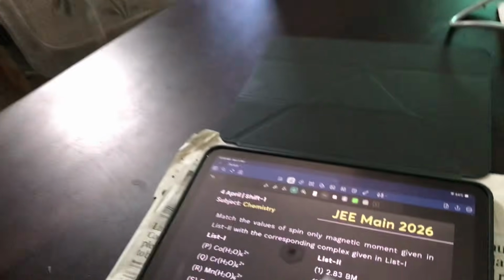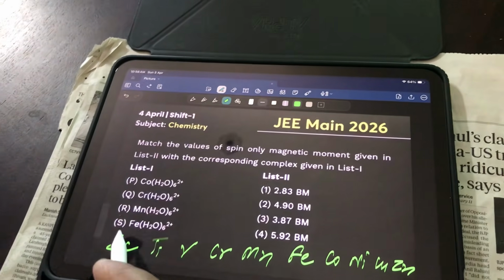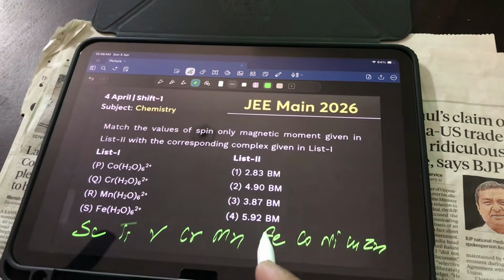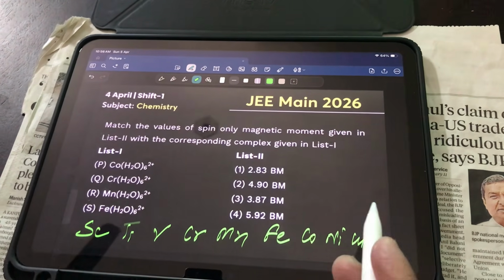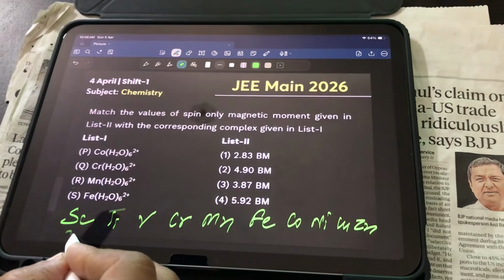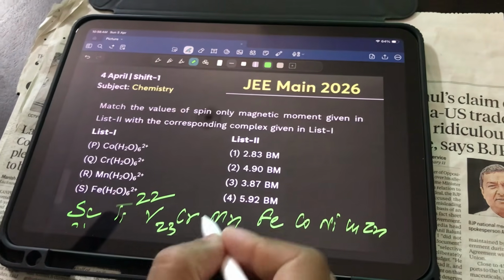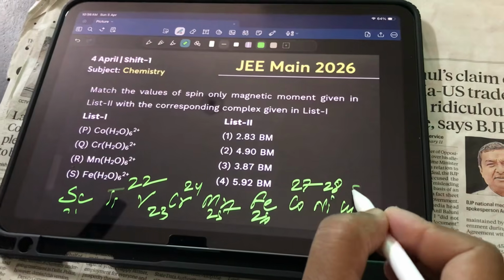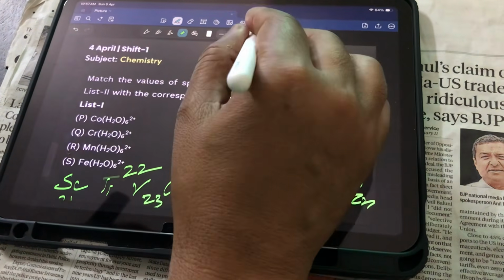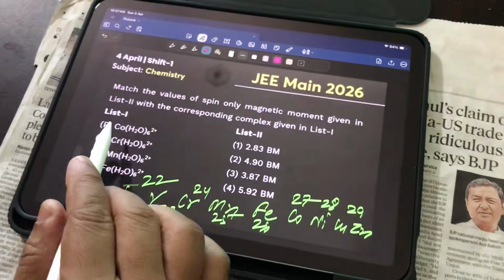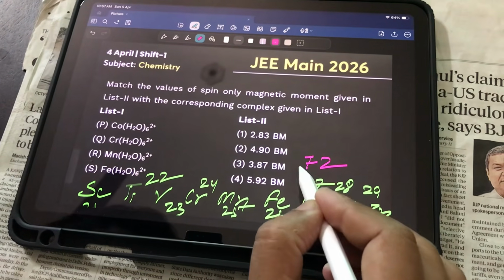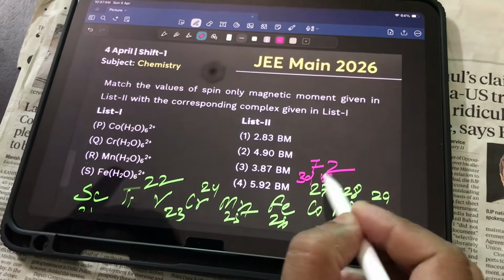And what type of questions they have asked? Let me tell you after this question. Now, my dear students, if you see over here, the Bohr magneton is given. To find out the number of unpaired electrons, you should know the atomic numbers 21, 22, 23, 24, 25, 26, 27, 28, 29 and 30. Cobalt is over here, 27. So just reverse it, write down 3d7 and 4s2.